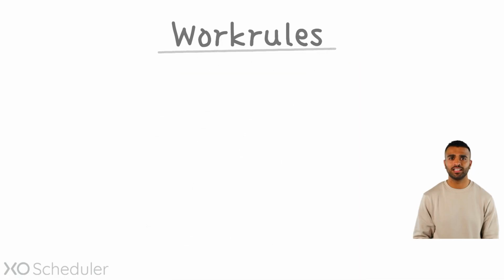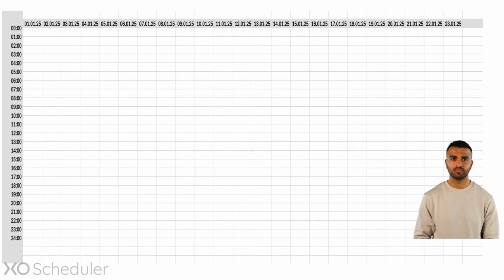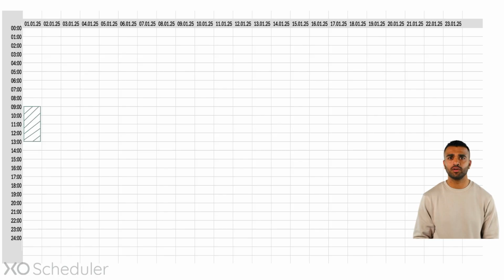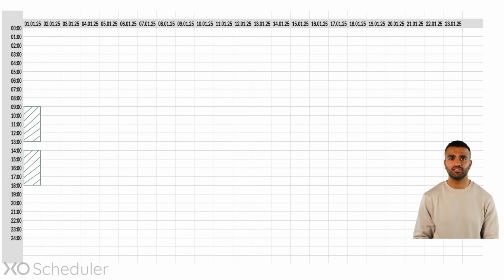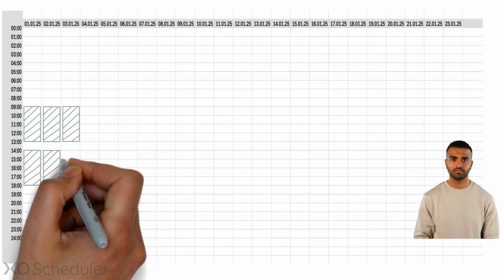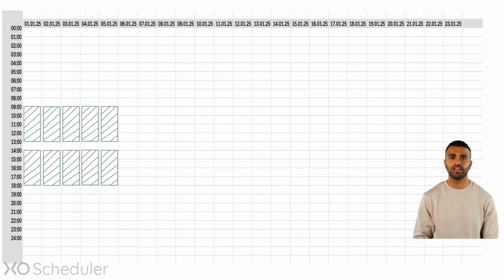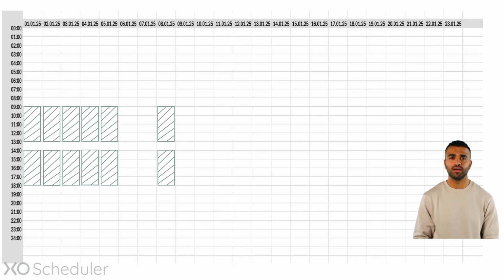Work rules, such as maximum work time, play a critical role in the automated assignment of human resources. Let's consider a typical 9 to 6 work environment like an office, where people start work at 9 a.m. and continue until 1 p.m. They then have an hour for lunch before beginning another 4-hour work block in the afternoon. The next day follows the same pattern, 4 hours in the morning and 4 in the afternoon. This schedule continues throughout the week until the weekend, with no work on Saturday and Sunday. The following week, the same working pattern resumes.